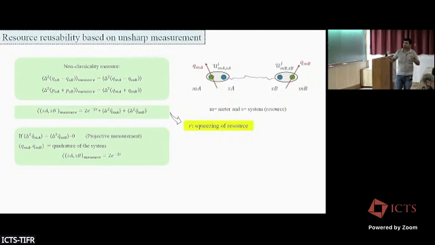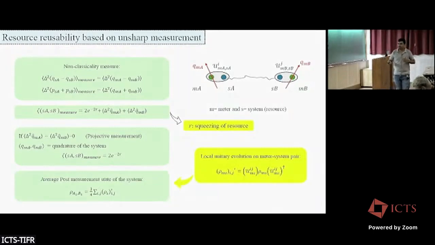So if we set this equal to 0, so if we set the squeezing of this meter state infinite, then we can directly perform the projective measurement and read what is actually the entanglement of the 2 resources. So for finite squeezing, we can approximately measure these things. And after this measurement, the post measurement state can be written like this, just tracing out the meter state. So this is actually the protocol for how we can detect the entanglement of the shared resource.